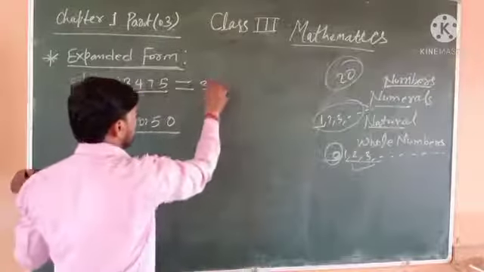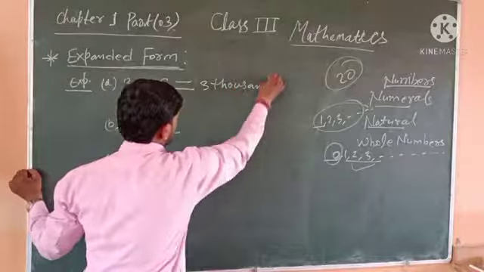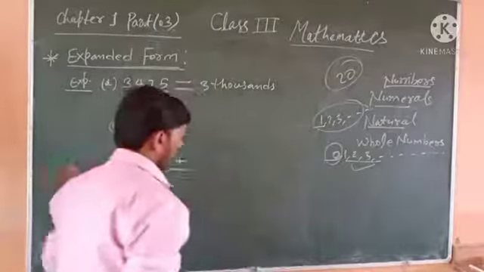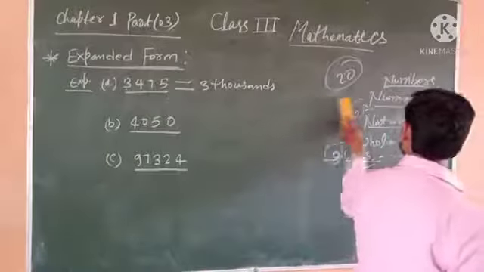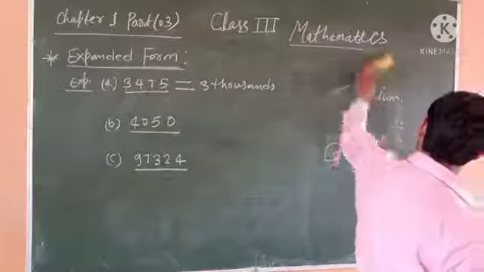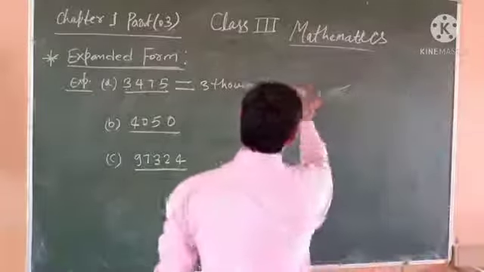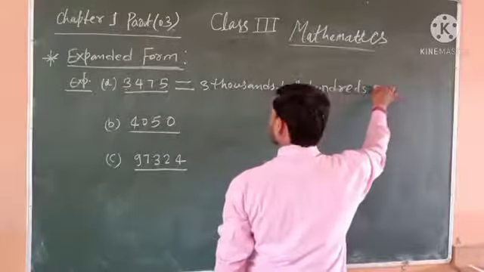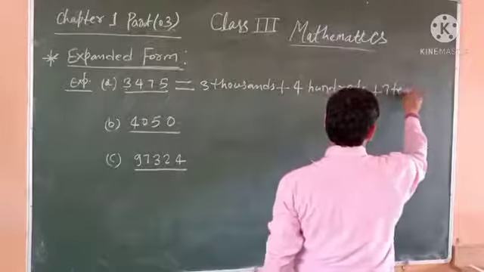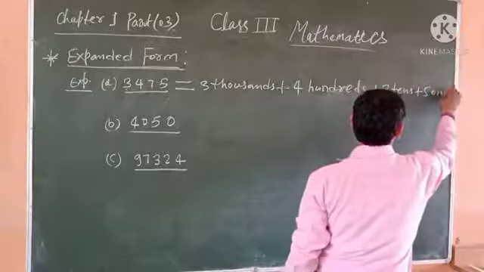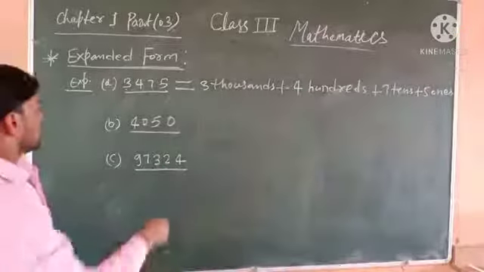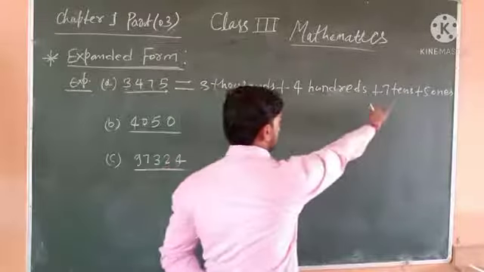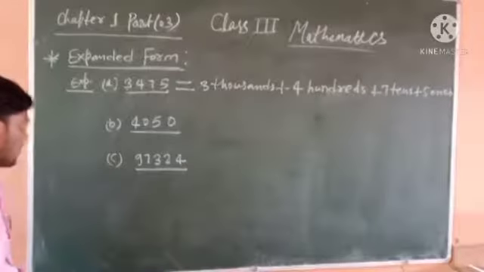It means 3,000, 400, 7 tens, plus 5 ones.